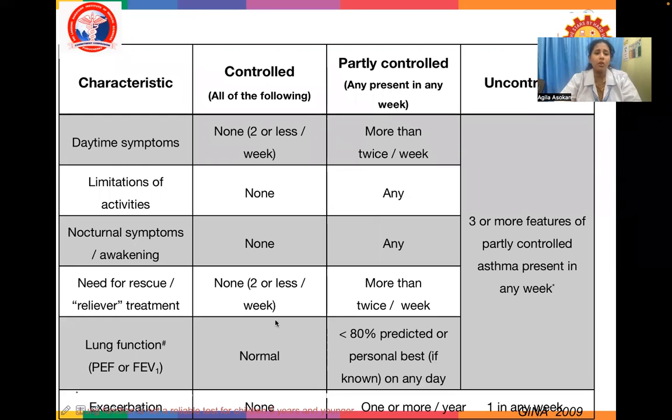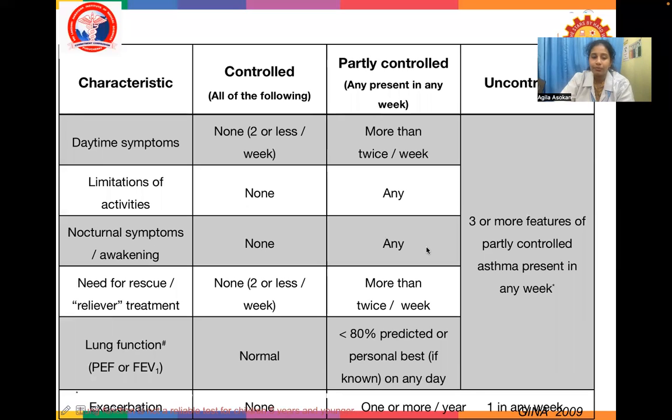So this is based on all of these parameters. Daytime symptoms will not be present in controlled asthma. Partly controlled asthma will be more than twice a week. Uncontrolled asthma will be 3 or more of the features of partly controlled asthma present in any week. Limitation of activity will not be present. It will be present. Nocturnal symptoms or awakening will not be present in controlled asthma.